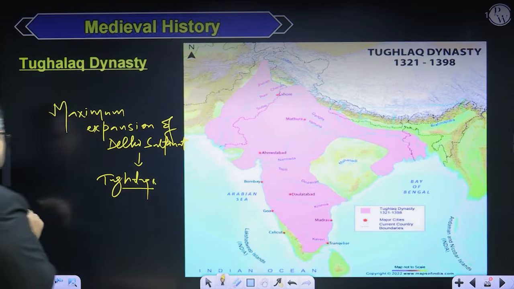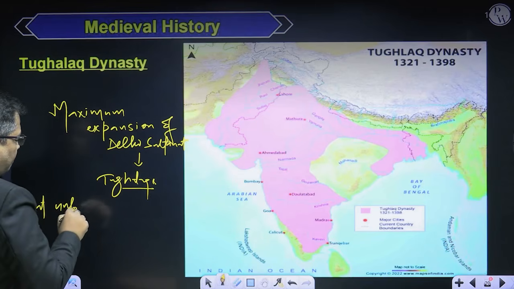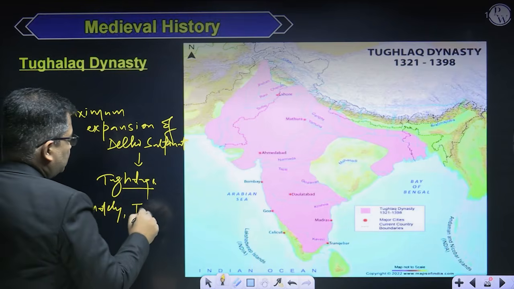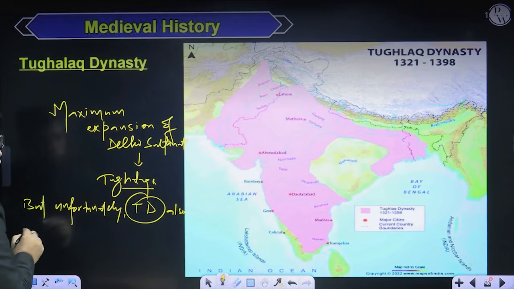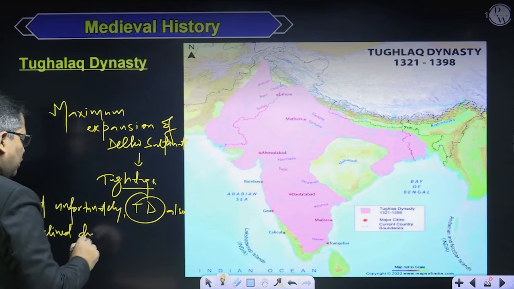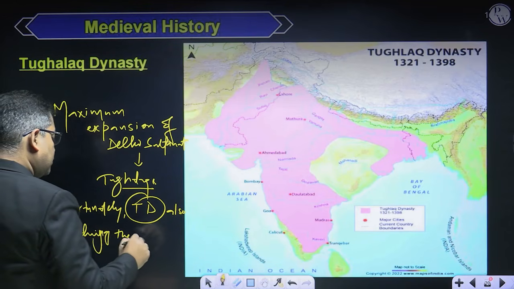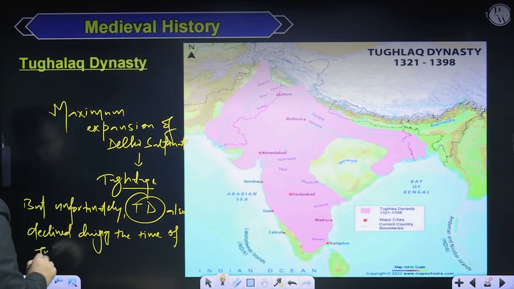But unfortunately, the Tughlaq dynasty also started declining during the time of the Tughlaqs, right?